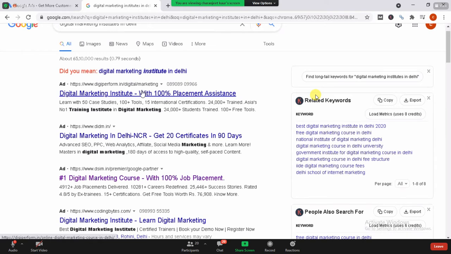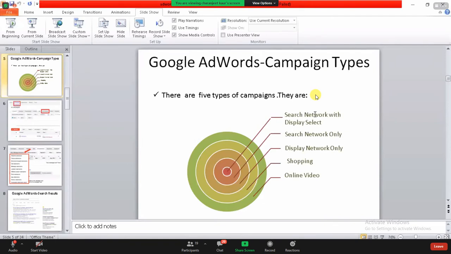And what exactly is this? This is a search network. This live example is the search network: when you search for something and you find that result in text form. Now with display select, sometimes you see a picture along with the text form. So there is a picture plus a text form over there. This is a search network with display select.